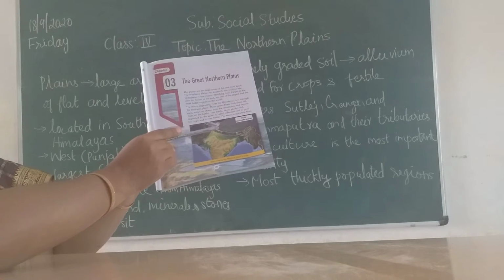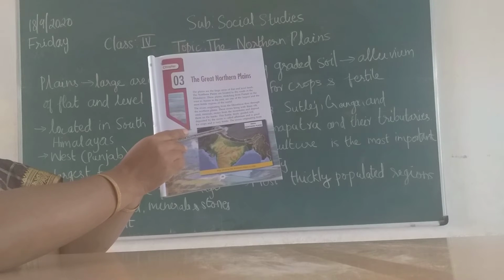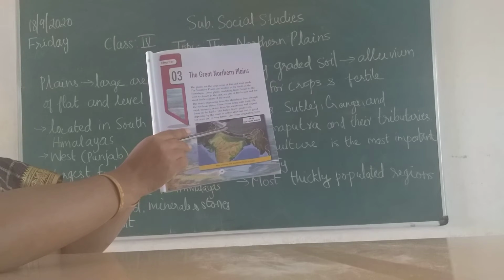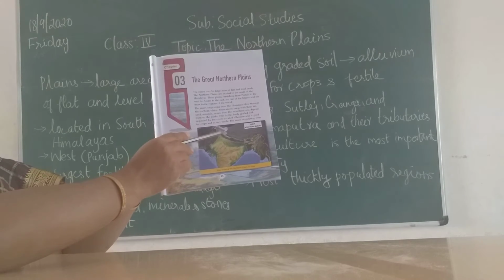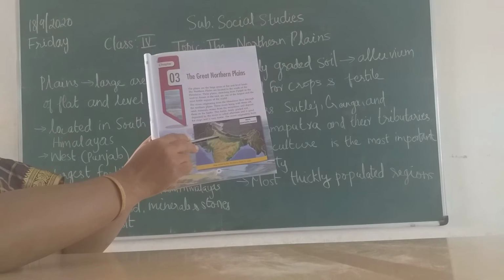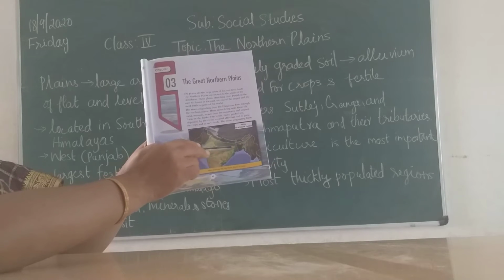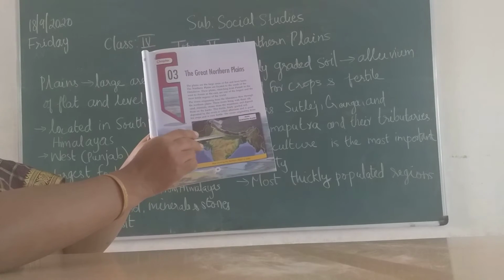I will explain in the diagram, children. Here we have glaciers and all. What happens when the glaciers melt? They form rivers. The rivers come down the mountains and flow through the land like this. You can observe in the map so many rivers are flowing.